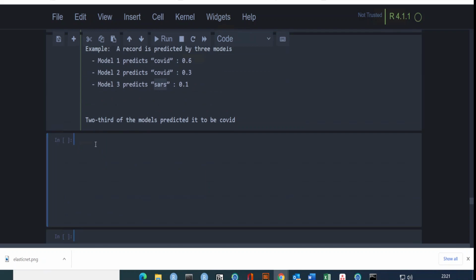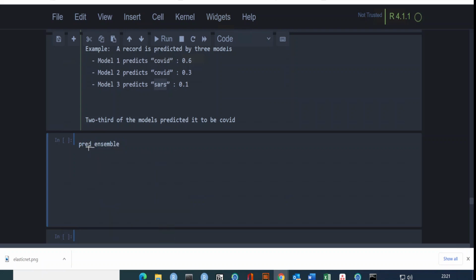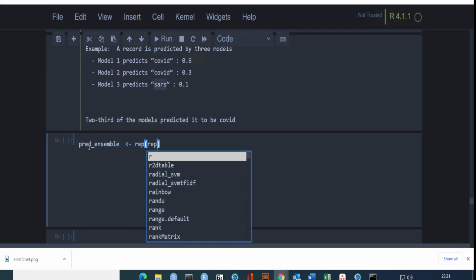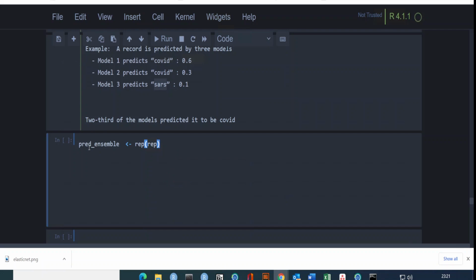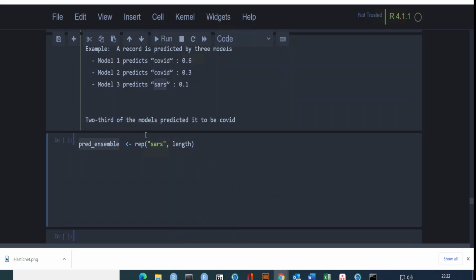To do that, the first thing I want to do is create a predict ensemble. Let me just call it ensemble, and replicate the exclude classes. I will replace the exclude classes later by include, depending on how the models agree with each other. So the negative case is SARS. I'm creating an open data set in which I create the prediction.